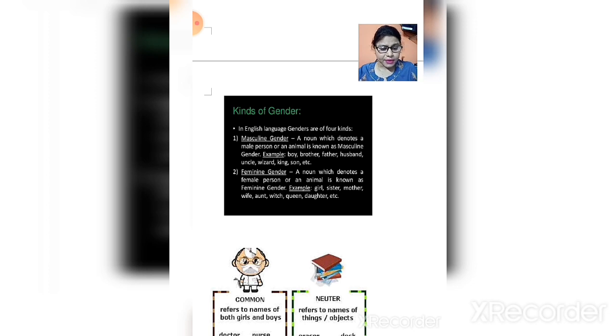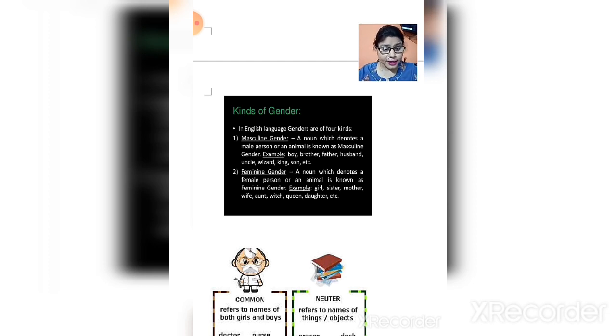Masculine gender is a gender with the help of which we come to know about a male person or an animal. That is masculine gender. For example, we can say boy, brother, father, husband, uncle, wizard, king, son, etc.